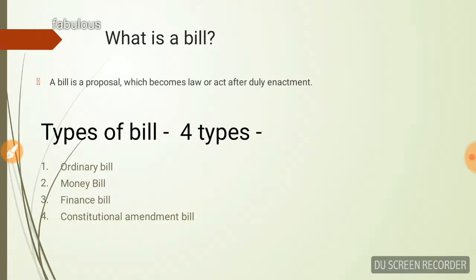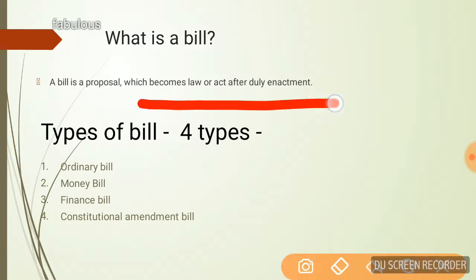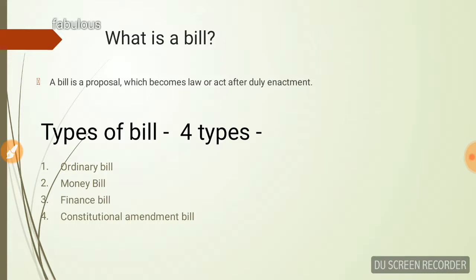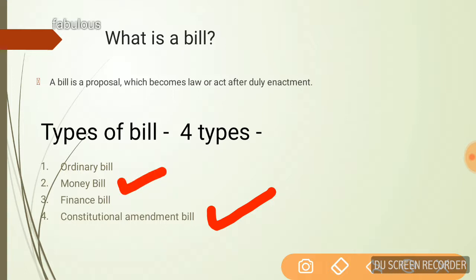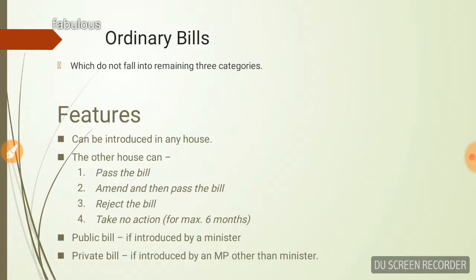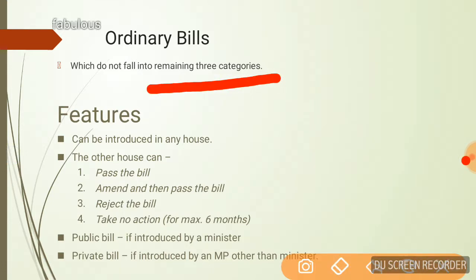We will try to understand here what is a bill. I suppose you already know that a bill is a document which is in the process of becoming a law. Depending on what aspects a bill possesses, it has been classified into four types: money bill, ordinary bill, finance bill, and constitutional amendment bill. The constitutional amendment bill would be one which talks about the amendment of the constitution. Money bill would be one which deals with money related aspects. Similarly, finance bill will also have some features related to the money bill, and ordinary bill will be one which does not fall into any of the three categories.